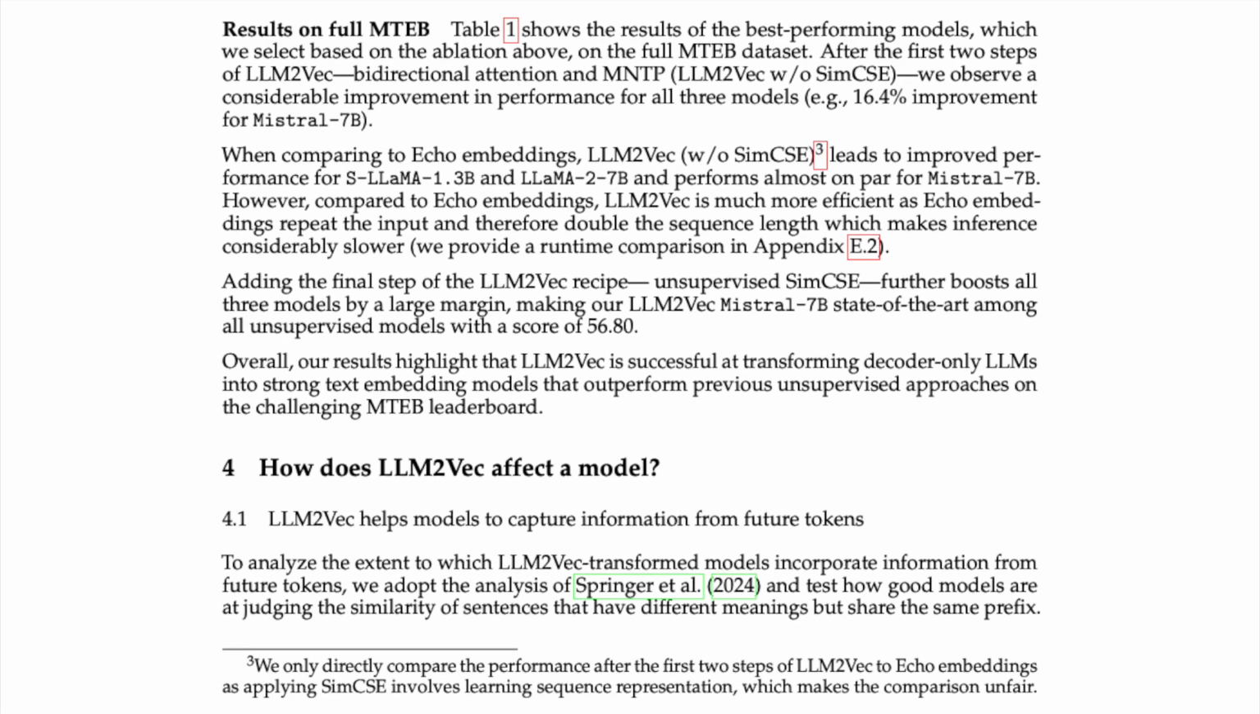After the first two steps of LLM2Vec, bidirectional attention and MNTP, LLM2Vec without SimCSE, we observe a considerable improvement in performance for all three models, e.g. 16.4% improvement for Mistral 7B. When comparing to echo embeddings, LLM2Vec without SimCSE leads to improved performance for LLaMA 1.3B and Llama 2 7B and performs almost on par for Mistral 7B. However, compared to echo embeddings, LLM2Vec is much more efficient, as echo embeddings repeat the input and therefore double the sequence length, which makes inference considerably slower. We provide a runtime comparison in Appendix E.2.